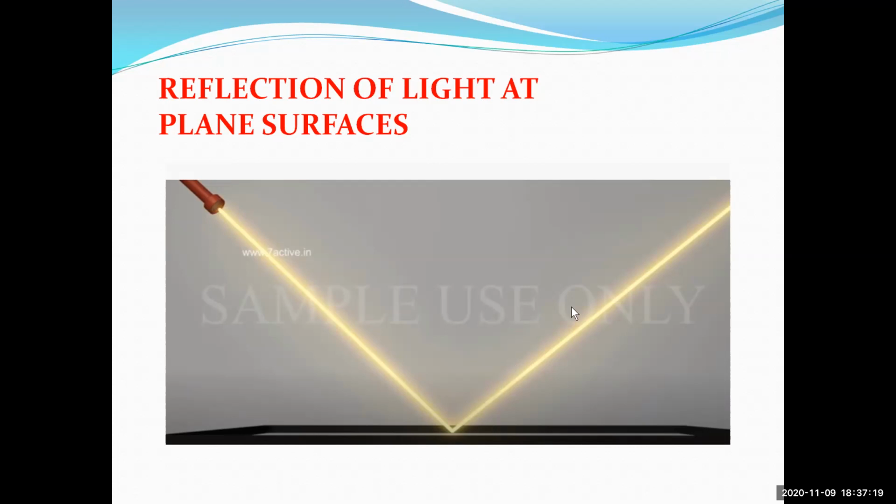It is getting reflected back in the same plane. Okay, students. Now, this incident ray getting reflected back in the same plane is called the reflection. Now this is the reflection of the light at plane surfaces. This we have studied in our lower classes.